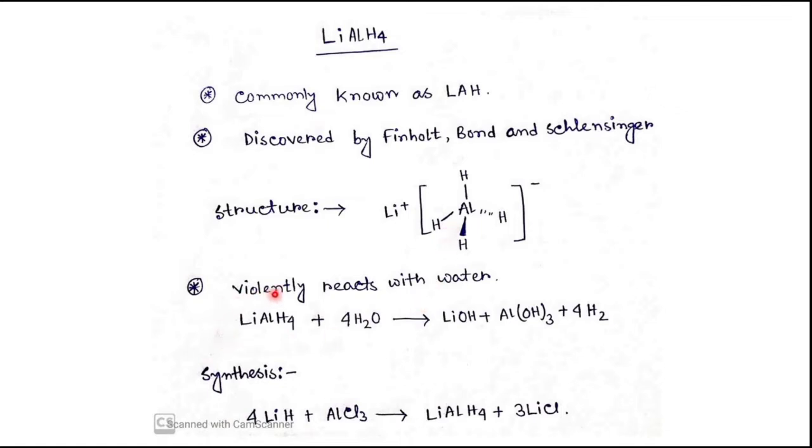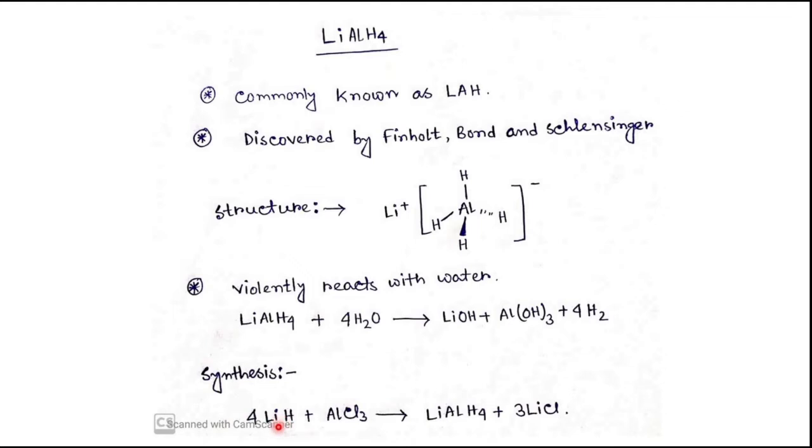And as it is strong, it can react violently with water, and it is also sensitive to moisture. Here I have written the reaction: lithium aluminum hydride, in the presence of water, generates lithium hydroxide, aluminum hydroxide, and 4 hydrogen.